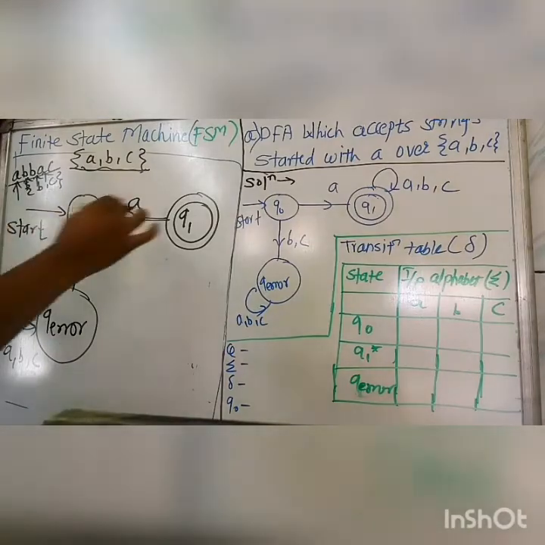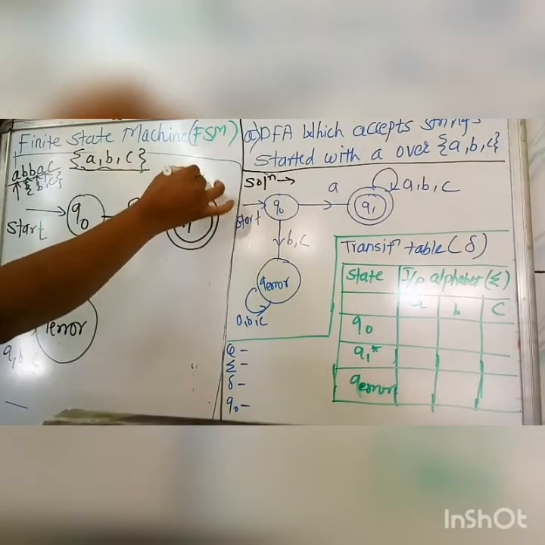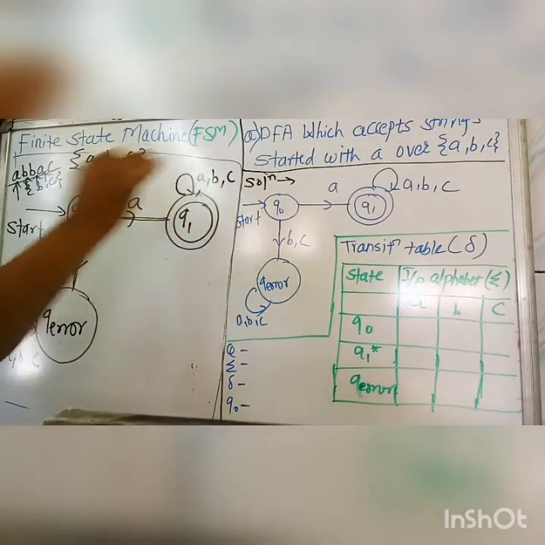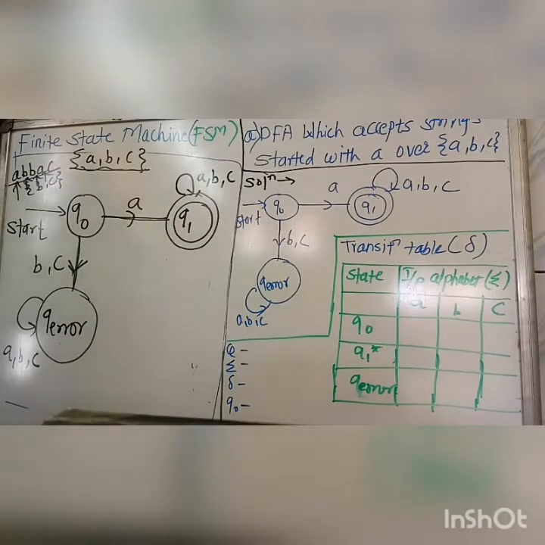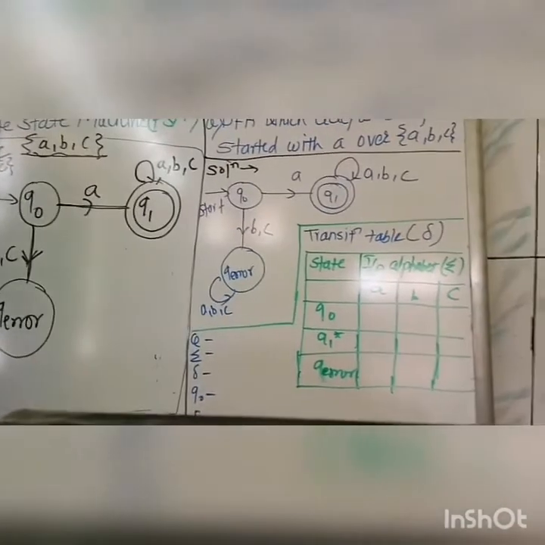At this state we will accept all the inputs, means A, B, C, any among these. So according to our DFA mechanism and the title we have given, we have found our solution.